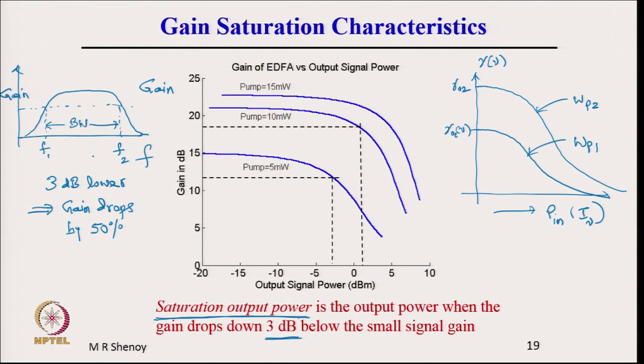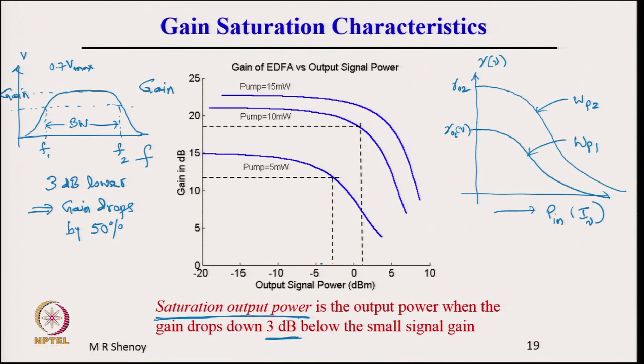Now, what are f1 and f2? These are the lower cutoff frequency and upper cutoff frequency, where the gain drops by 3 dB. If you had plotted in terms of voltage, then the output voltage drops to 0.7, that is 1 by root 2 times, approximately 0.7 times V max. This corresponds to half the gain.